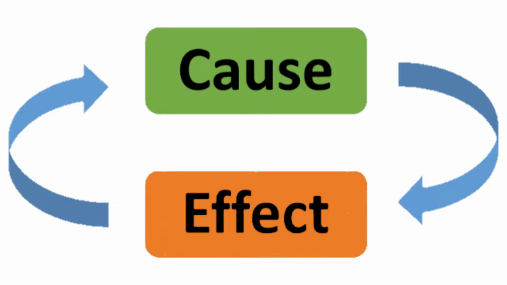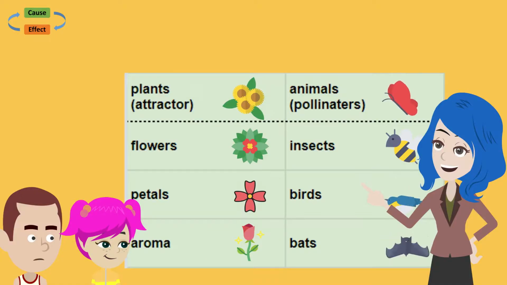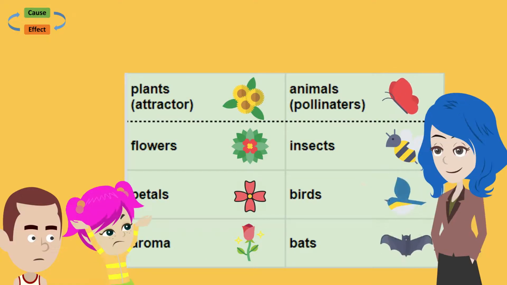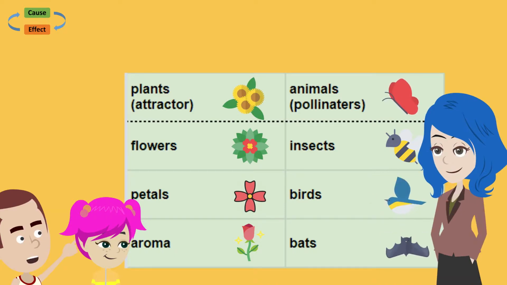Cause and effect. Pollination. Which animals can help pollinate plants? Insects, birds, and bats. How do plants attract animals for pollination? They have adapted bright flowers, clear petals, and aroma.